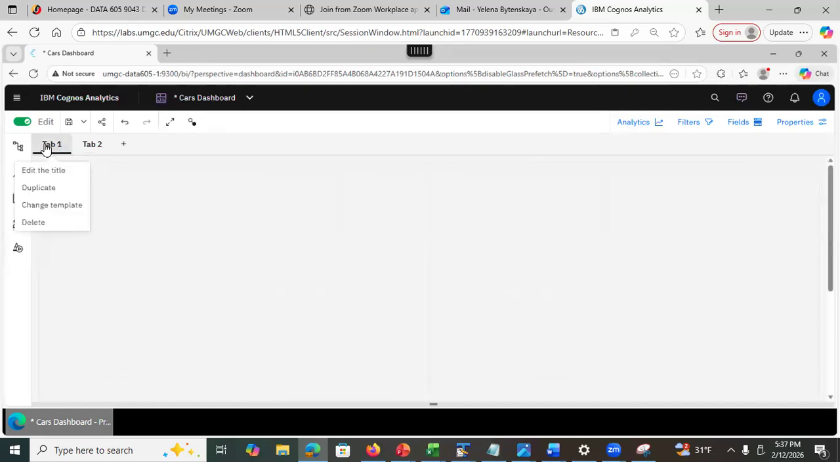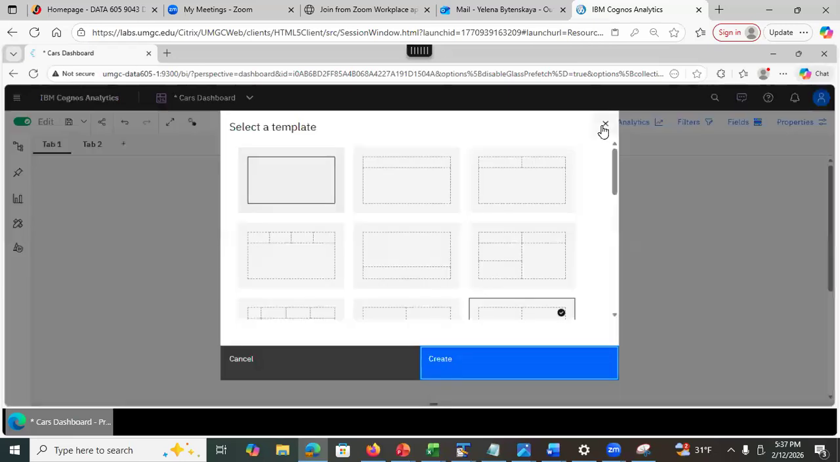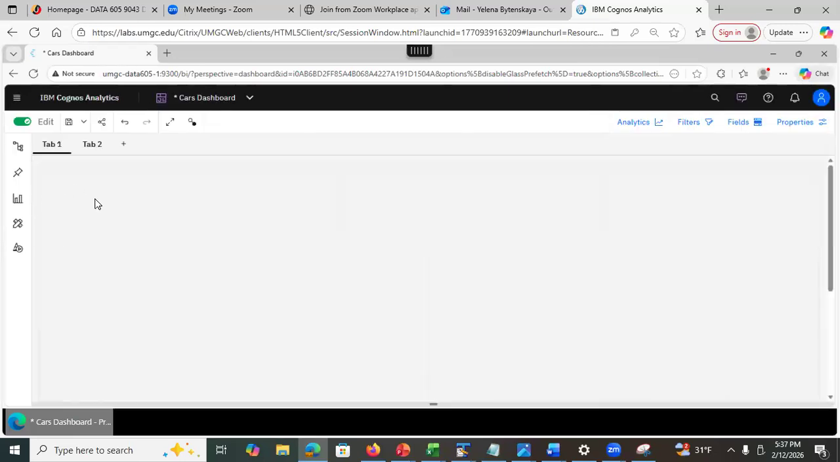At any time, I can edit the title, right? Or I can change the template. I can change at any time, all right? Of course, I will have to move around my visualizations. That's understood, right? Okay, so now I made some changes. How do we know that my change was not saved? Because you see this asterisk. If you see an asterisk next to the file name, it means that you have not saved the latest change. Click on a floppy drive, right?